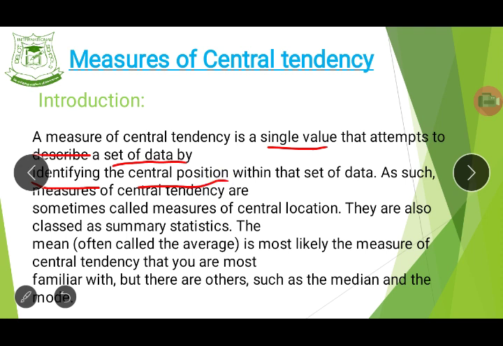As such, measures of central tendency are sometimes called what? Measures of central location. Let me take that clearly. Measures of central location. They are also classed as a summary called statistics. In the university, they call this statistics.